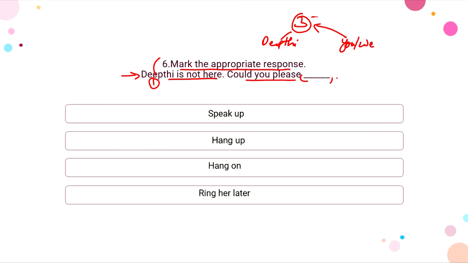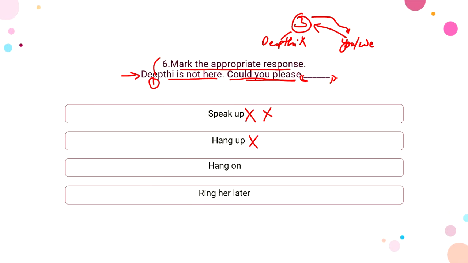So the third person says that Dipti is not currently available, right? So she says, could you please, and we got to fill in this. So speak up would not be a right option here. Like it would mean for us to say something, right? So that would not be correct. So this first option would not be appropriate, right? And then we have hang up. So that would be kind of rude.